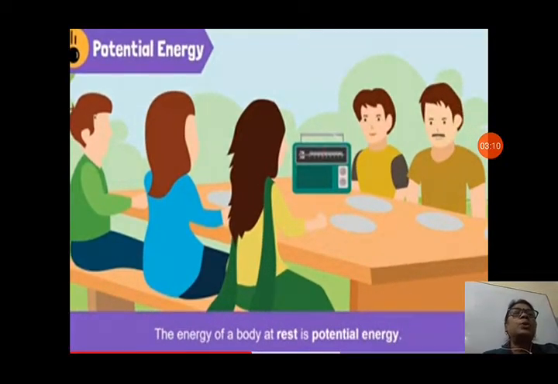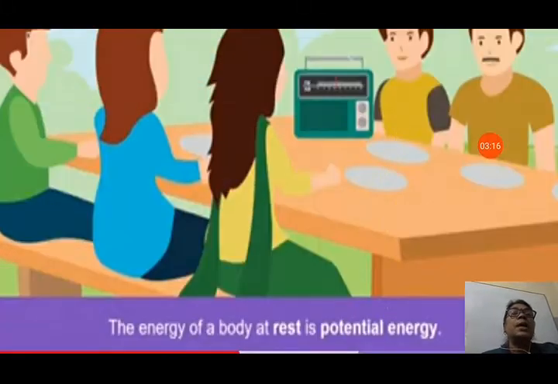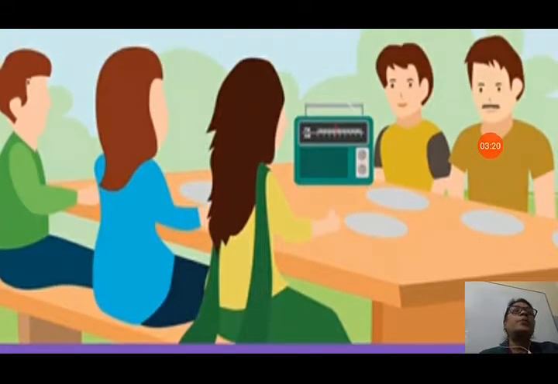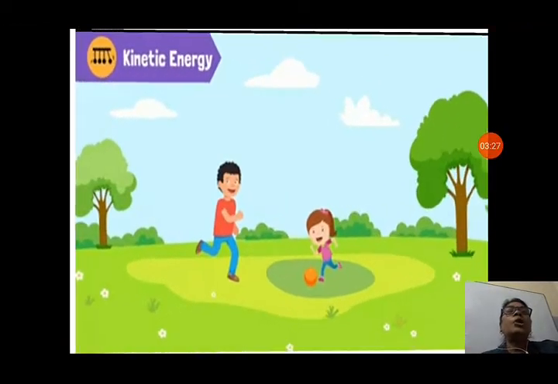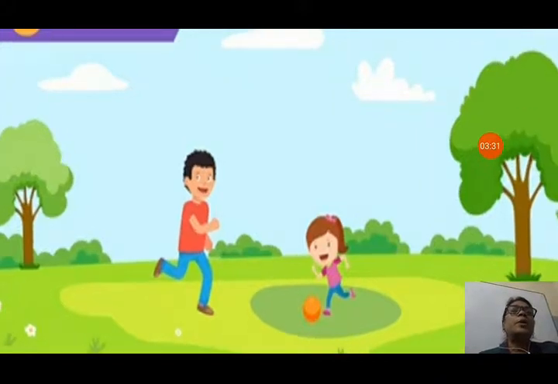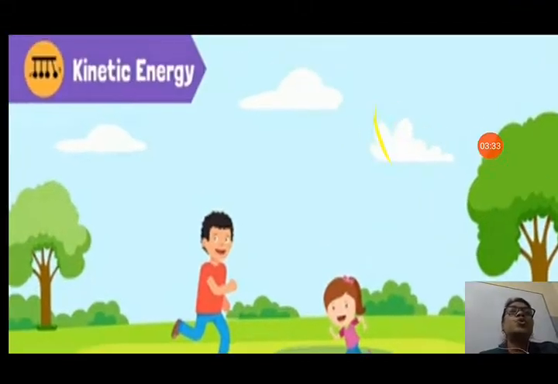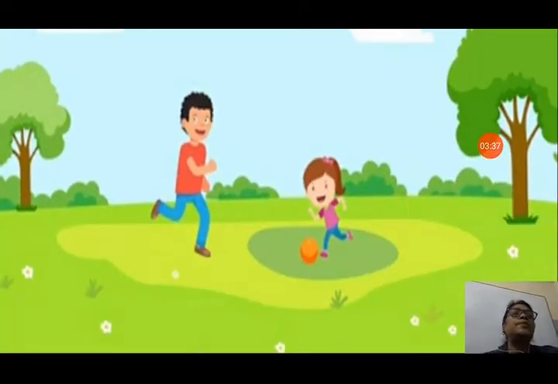Now potential energy. You can see all the persons in this picture are in the rest position. The energy of a body at rest is potential energy. So all of them possess potential energy because they are all in the rest position. Now kinetic energy. You can see in this picture, the children are playing with the ball. They are in motion, so they possess kinetic energy.